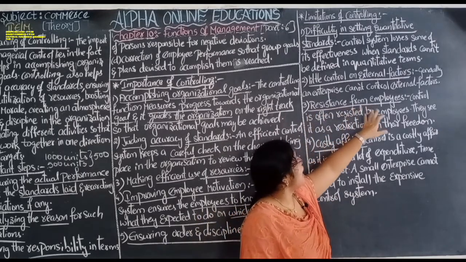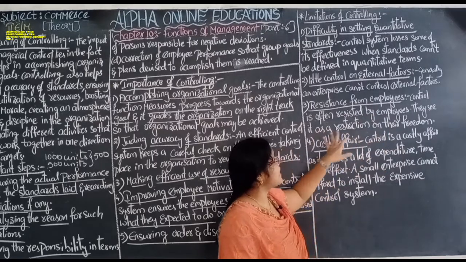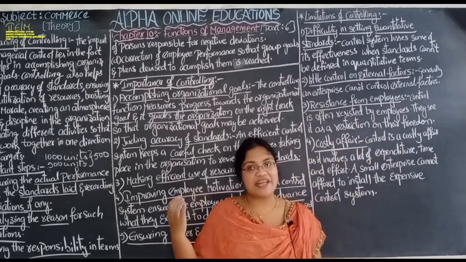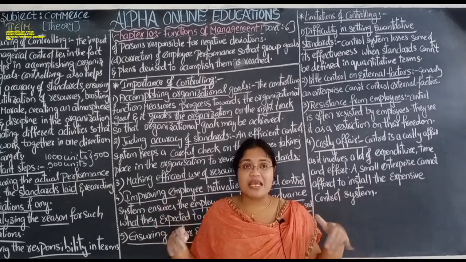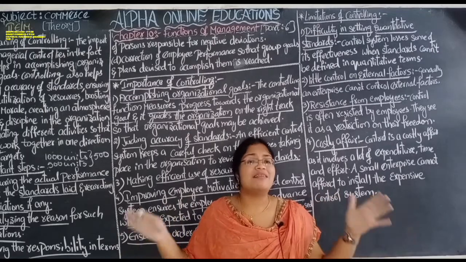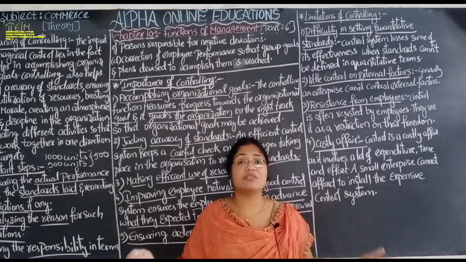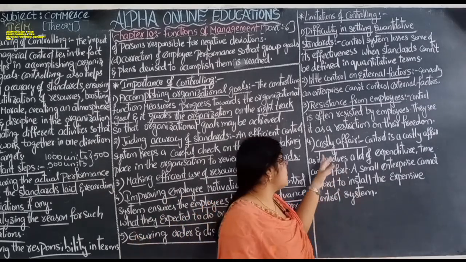Resistance from employees. Control is often resisted by employees. They see it as a restriction on their freedom. While controlling by the managers or supervisors, the employees feel that there is no freedom to express their opinions, to share their views and to do something in a creative way. That is also a limitation.